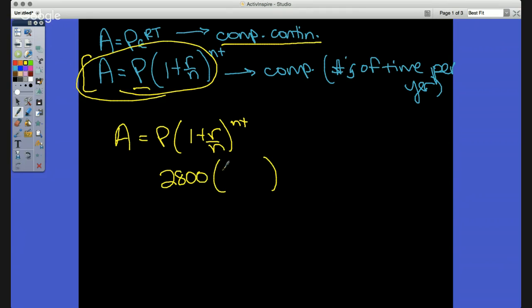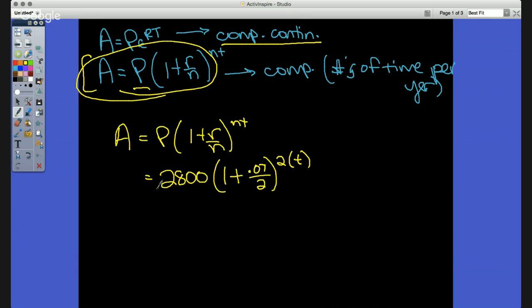The R is the rate. That's the percentage. If it's 7%, I could change that to 0.07 for that R. And if it's compounded semi-annually, that means that 2 is N. That's the amount of times I compound per year. So that would be that 2 there, okay? And again, it says how long. So we're trying to find how long, so we're going to find what the T is.